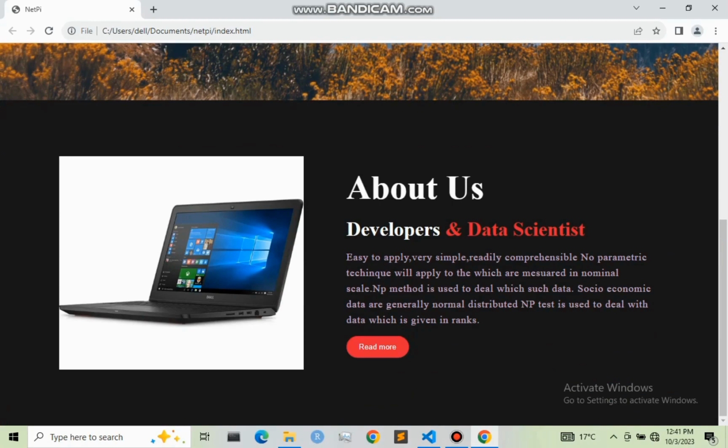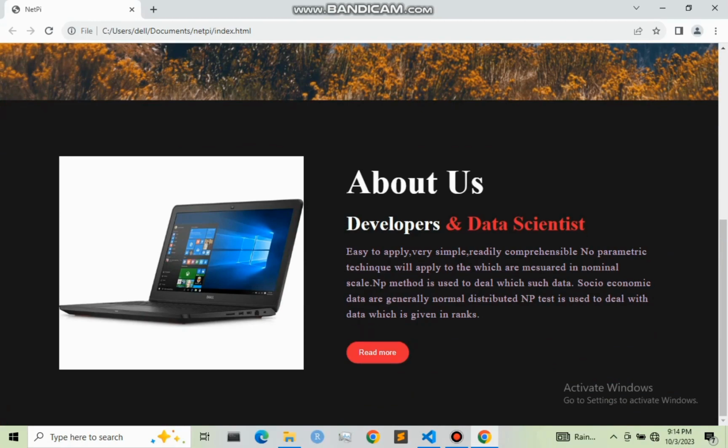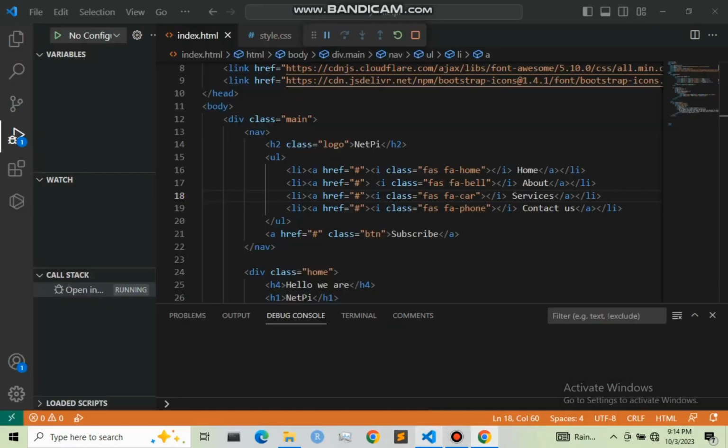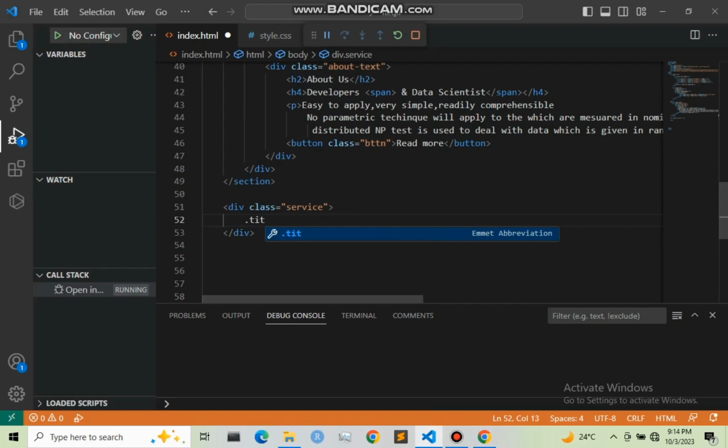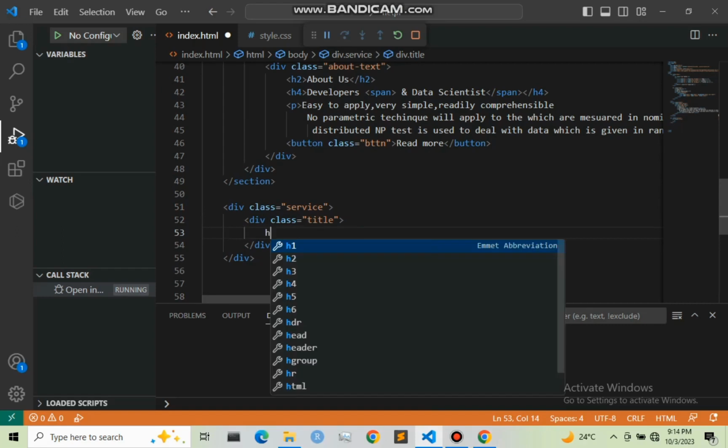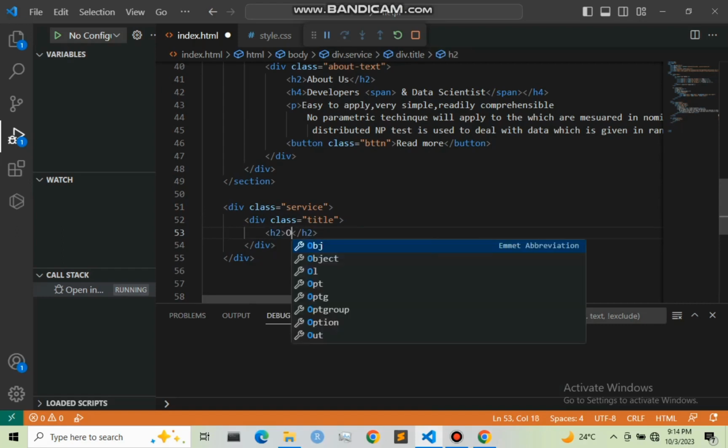So let us now move to the services page. So let us go back to our HTML code. So right here, under this div, after the section of our about, we are going to create the service section. So that is .service, and right here I'm also going to create another div that is .title, and I'm going to give it an h2 saying our services.